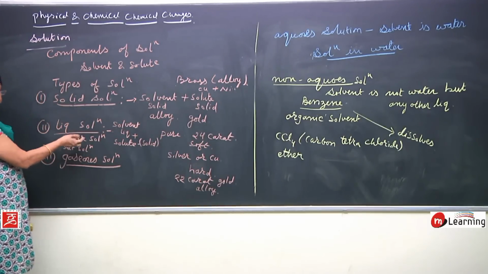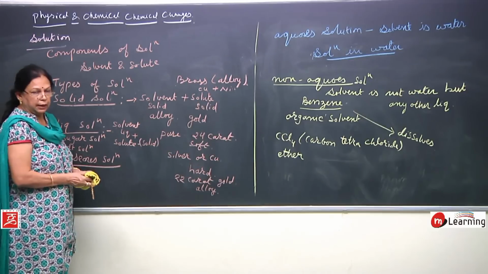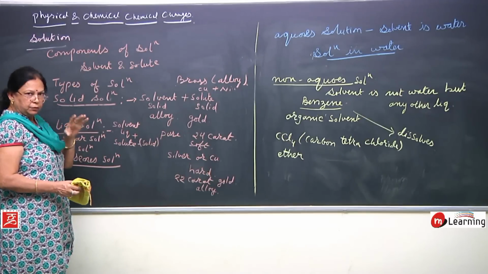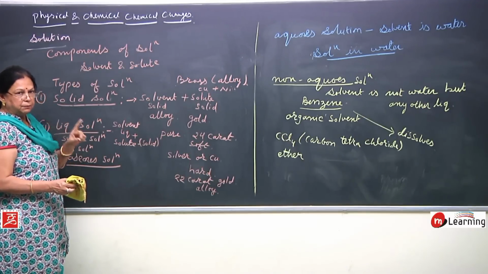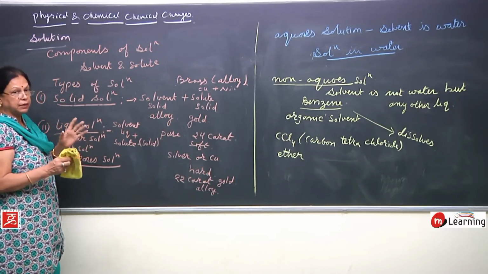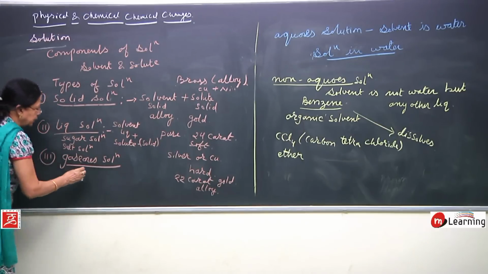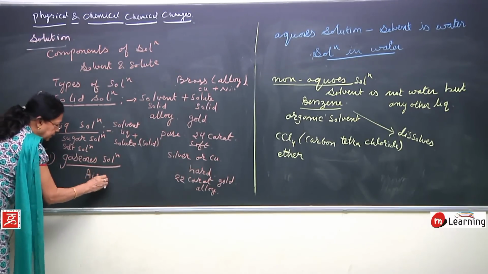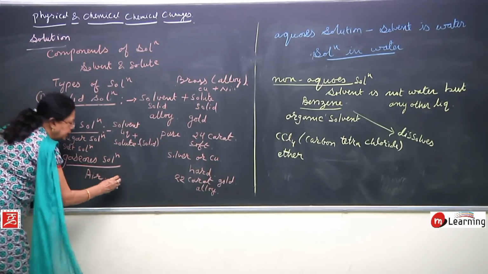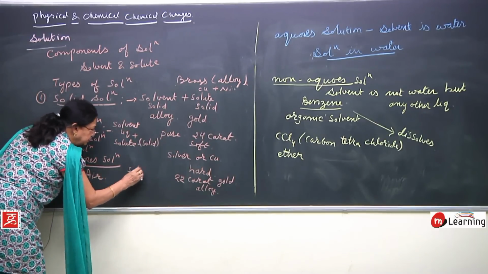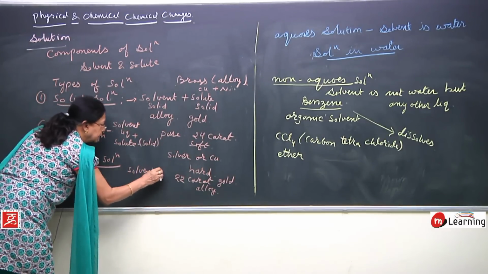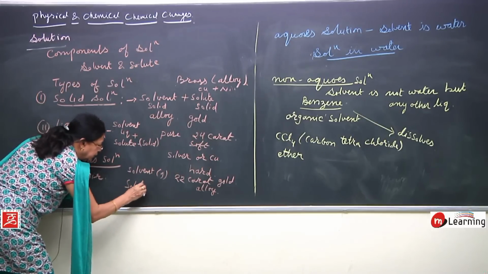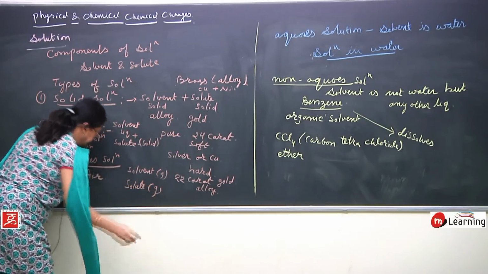Another example of liquid solution is milk. In milk, so many liquids are there. It is not a single liquid, it is not a pure liquid. It is a mixture of so many things, right? So, gaseous solution, that is air. Here, solvent is also gas and solute is also gas, right.